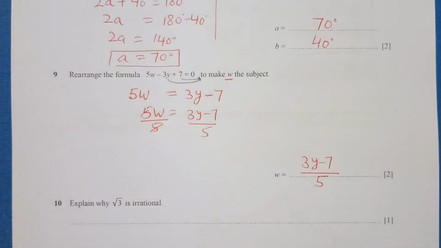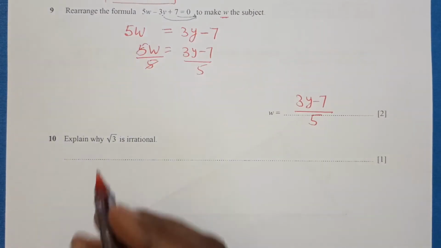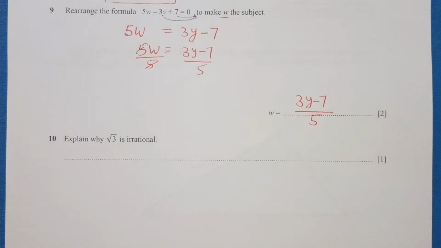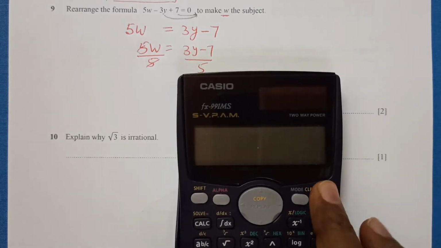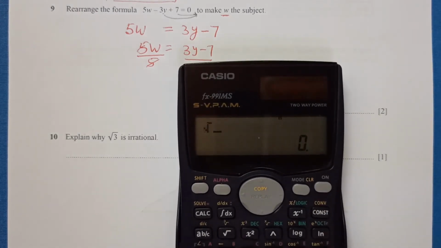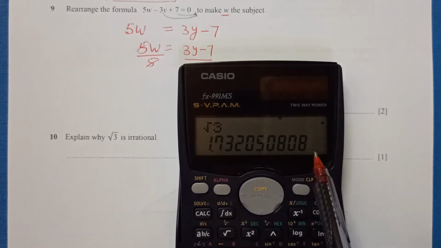Right. Now question number 10. Explain why square root 3 is irrational. So if you look on the calculator at the value of square root 3, this is 1.73. You can see square root is like a continuation process.